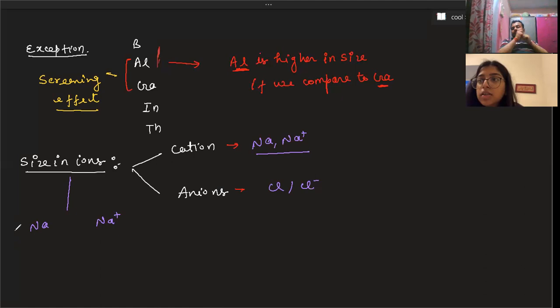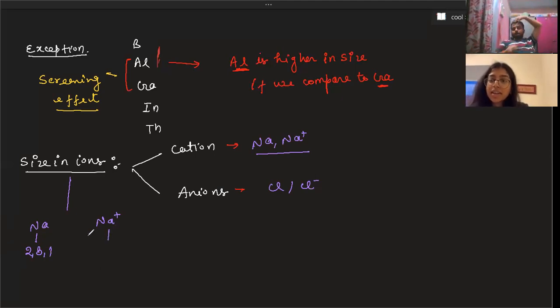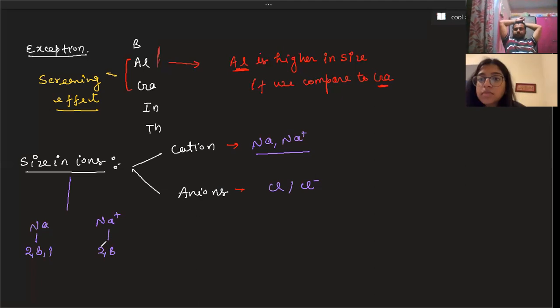can you tell the electronic configuration of sodium? Yes, sir. Sodium is 2,8,1. And sodium ion? Because positive sodium donates its electron, it will become 2,8. Okay, so they donate electrons for stability.